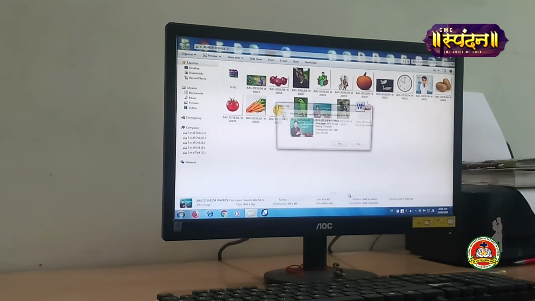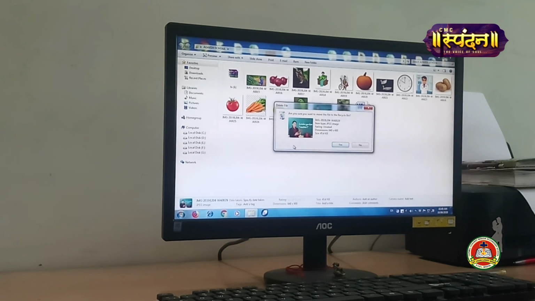As soon as you click delete, it will ask, are you sure you want to move this file to the recycle bin? What is the meaning of this? Recycle bin is an icon on the desktop which helps us to send the files which are not in use.